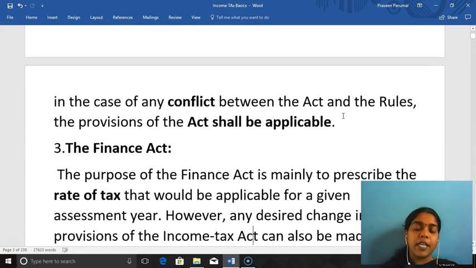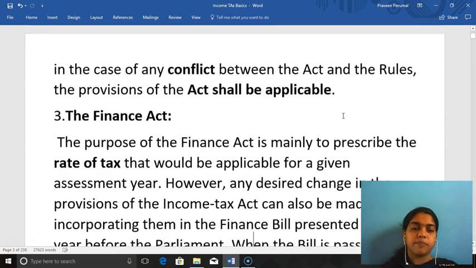However, in the case of any conflict between the Act and the rules, the provision of the Act shall be applicable. So the Act is the supreme authority. Most of the time they would be in line, but sometimes, if at all there is a conflict, the Act is supreme and the rules are subservient to the Act. In case of conflict, only the Act is applicable and the rules will not be applicable. Rules are always one step below the Act.